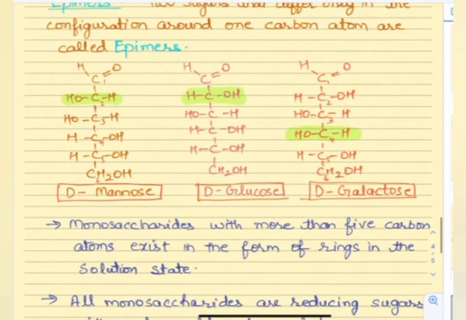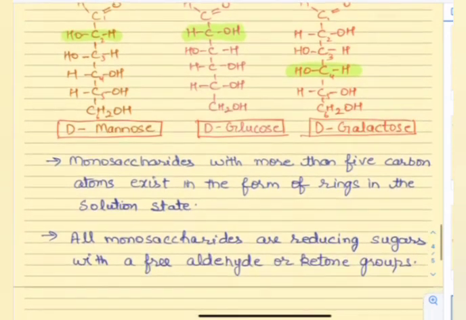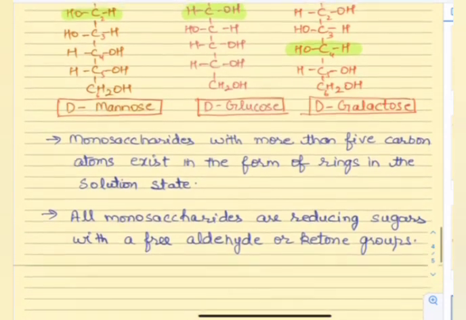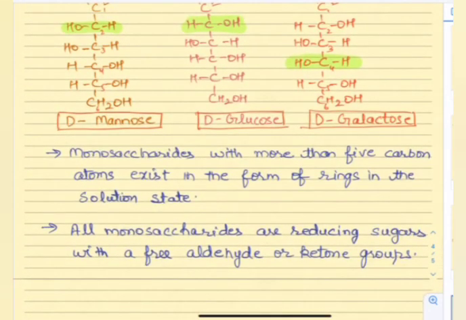Now the monosaccharides which have more than 5 carbon atoms exist in the form of rings in solution. We have a previous video which talks about the pyran structure, so a pyran ring, or a furan ring in case of ketose. Now all monosaccharides are reducing sugars with a free aldehyde or ketone group. Because they can react with other molecules, that's why they are reducing sugars.